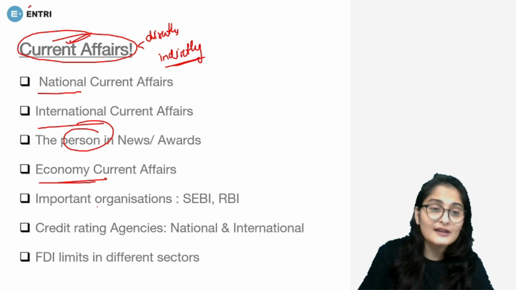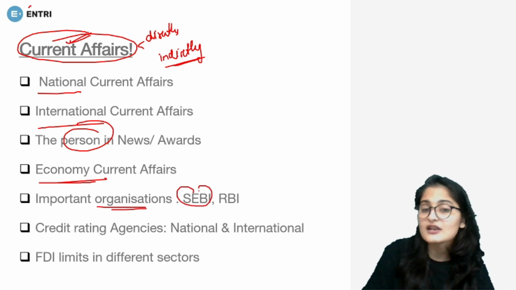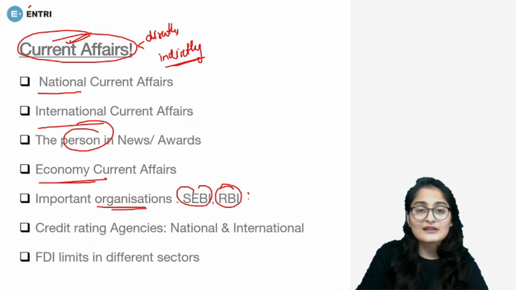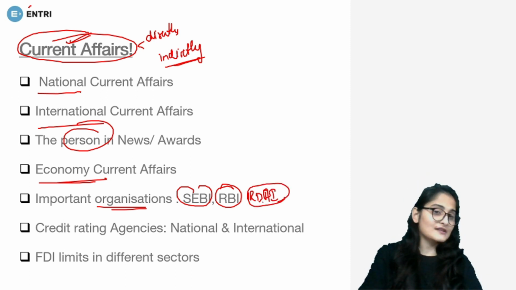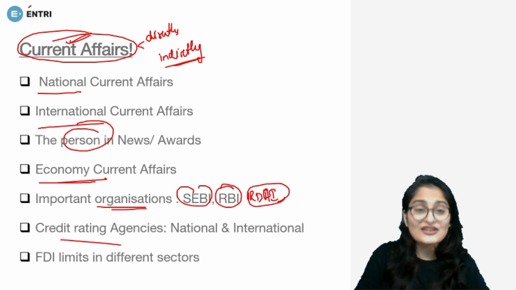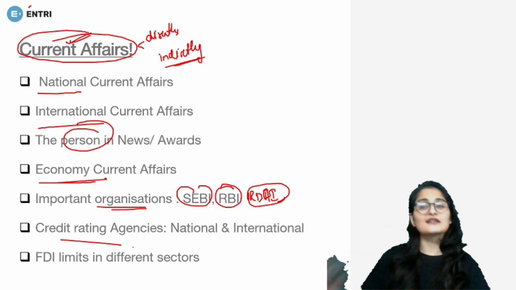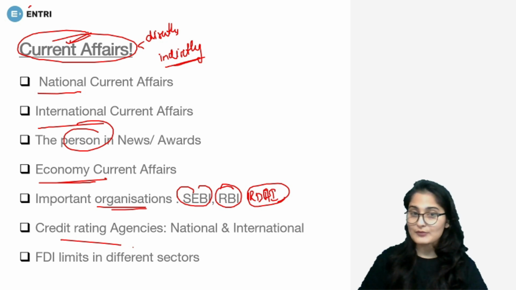Then important organizations like SEBI are releasing certain information, RBI is releasing certain information, IRDAI is releasing certain information. All of those are important points. Then credit rating agencies, all their recent news, at national and international level, everything is important.